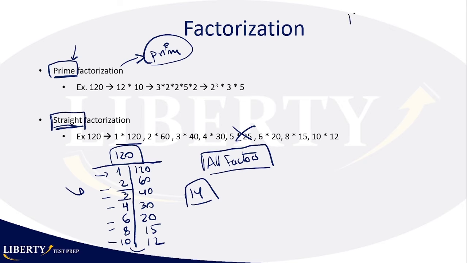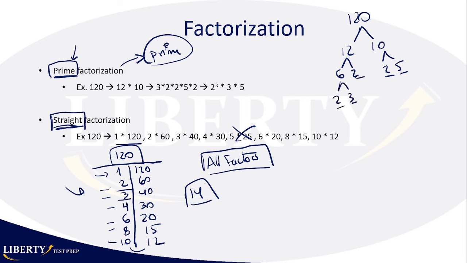So if you have 120, what do you do? You do a little tree, right? Let's say you start with 12 and 10, right? You try to decompose that number only to prime factors. So 10 would be 2 and 5, right? So I cannot go any further here on the right. I'll go on the left. 12 is the same thing as 6 and 2, and 6 is the same thing as 2 and 3. So there I have gotten all my prime factors.